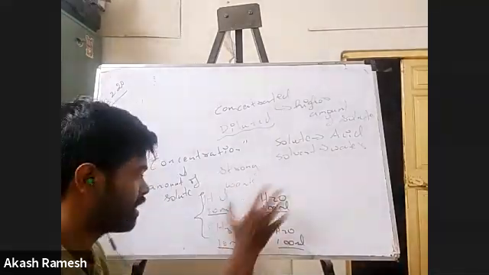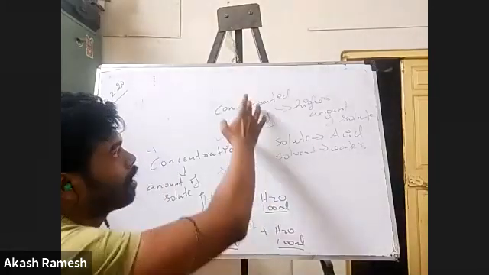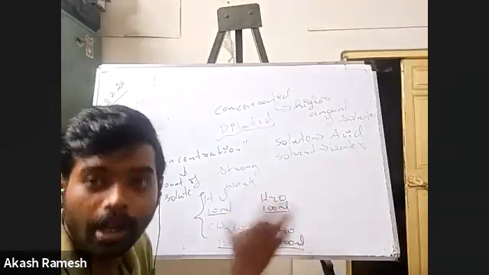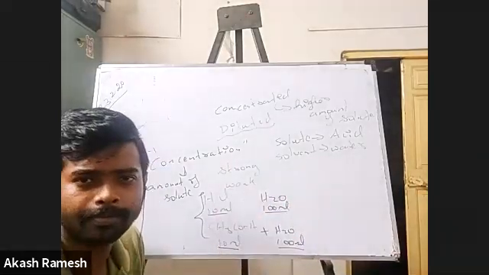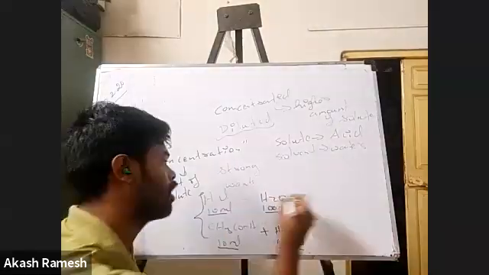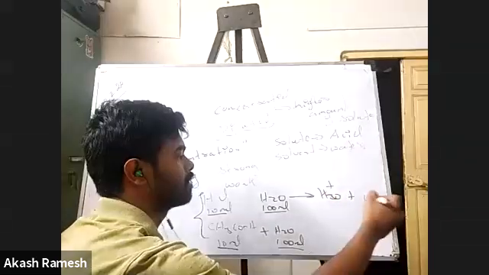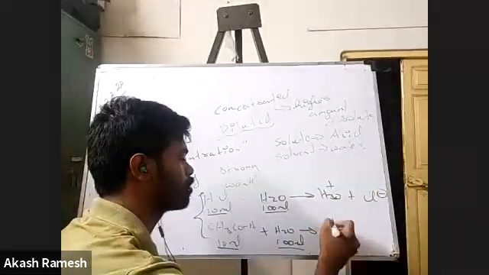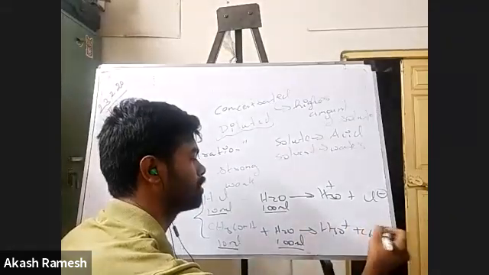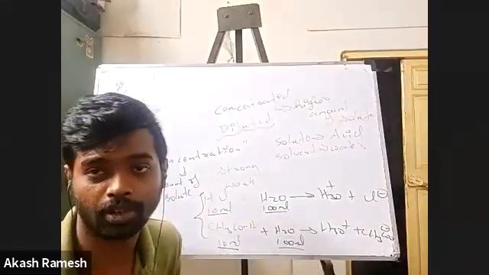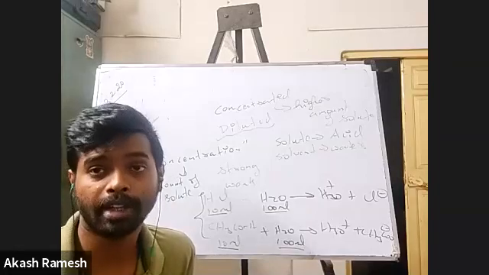There are two ways of stating this. One is they have equal concentration, or they are equally concentrated, or they are equally diluted solutions, however you want to call it. Now I know this is going to give me H plus or H3O plus and Cl minus, and this is going to give me H plus or H3O plus and CH3COO minus. But this dissociation reaction is going to happen. Now, we are talking about strong and weak acids, correct?